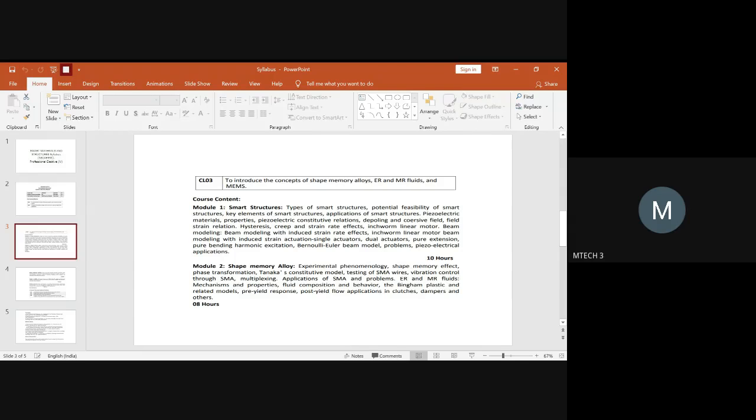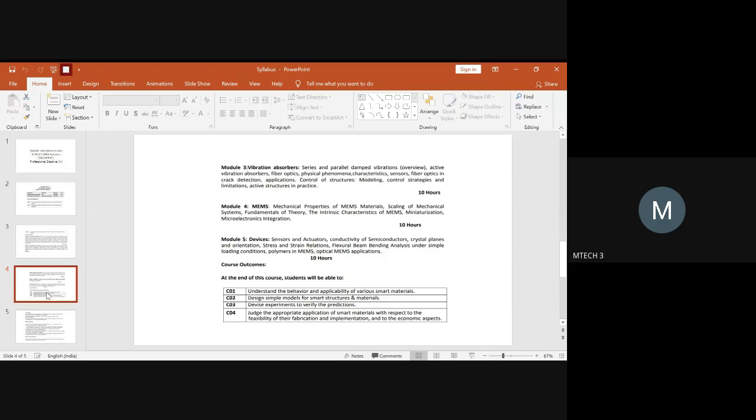As you are seeing here, module 1 is about smart structures, module 2 is on shape memory alloys, which we have covered already. Third is about vibration absorbers. Fourth, which we completed recently, is on MEMS. And fifth is on devices.